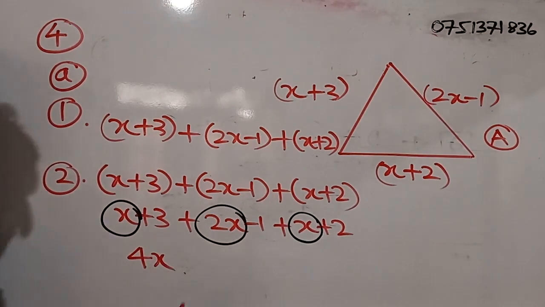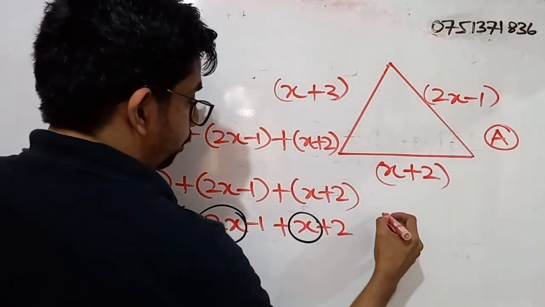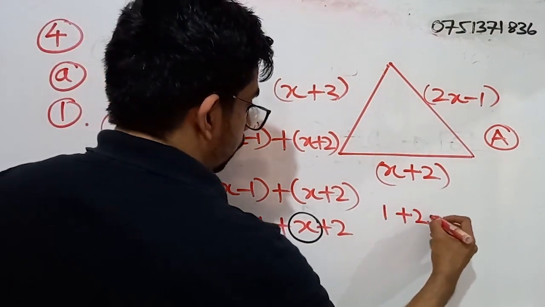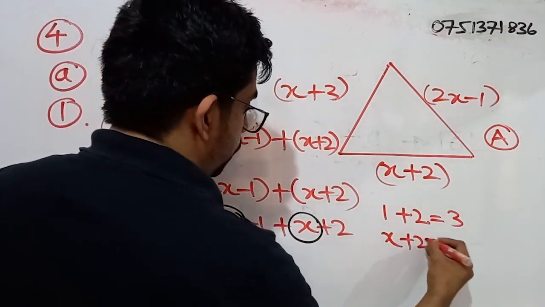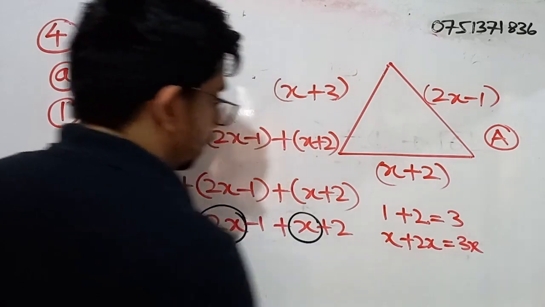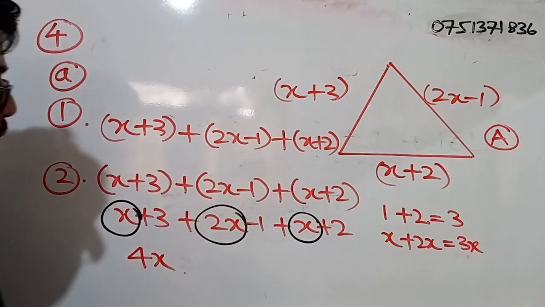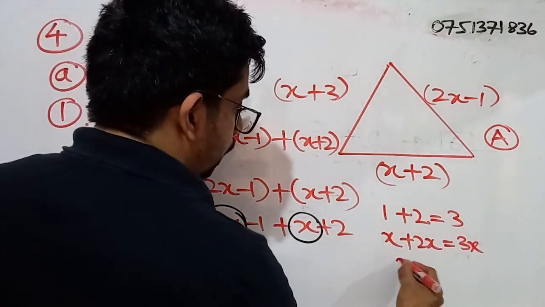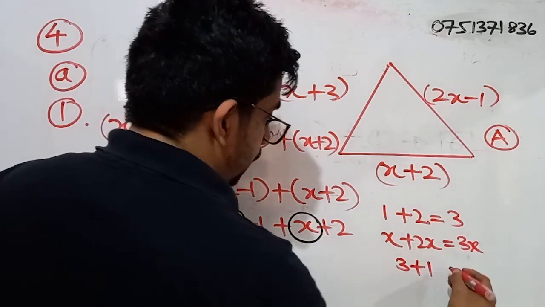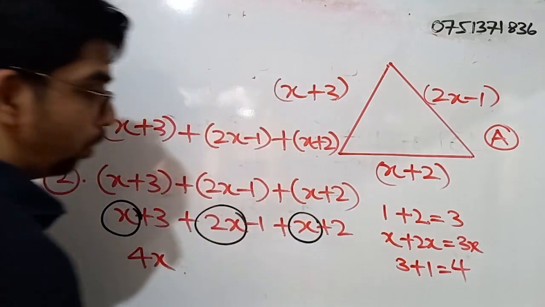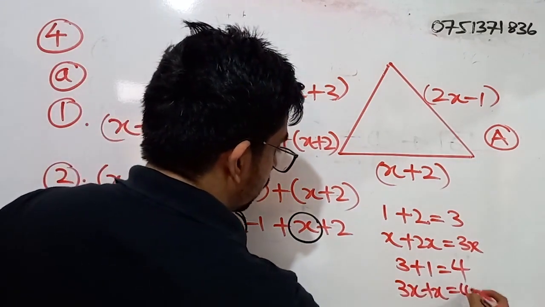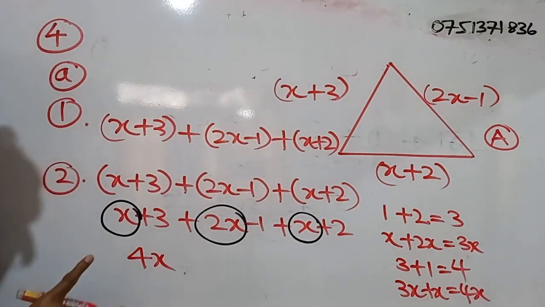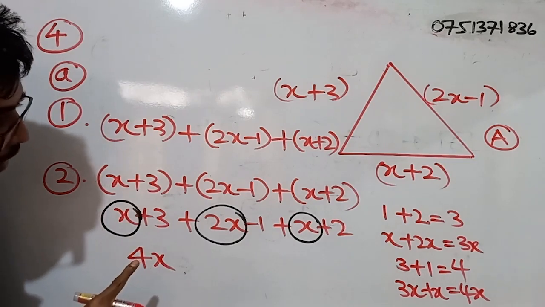It is the same as 1 plus 2, that is 3, and if we add another 1 to 3, we get 4. In the same manner, 3x plus x is 4x.